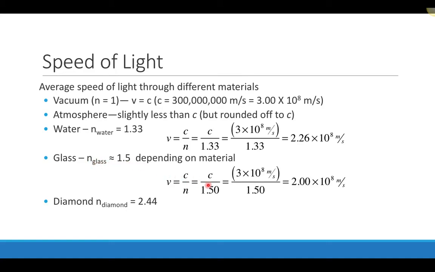If I calculate what the speed of light is in glass, which has a larger index of refraction, I see that the speed of light would be the speed of light in a vacuum divided by the index of refraction, so it's 2 times 10 to the 8 meters per second. And then finally, if I look at diamond, I would take the speed of light in a vacuum, divide by 2.44, and I get 1.23 times 10 to the 8 meters per second. So as the index of refraction of the material increases, the speed of light decreases.